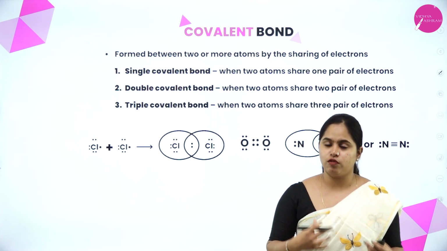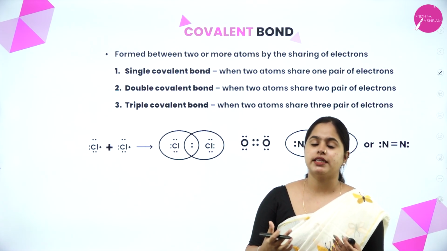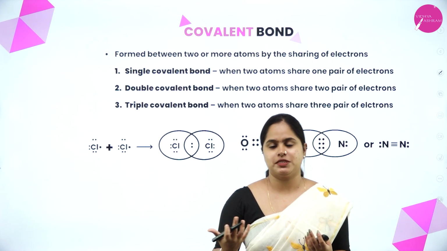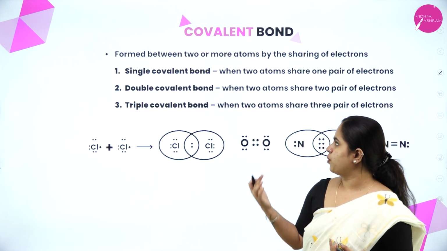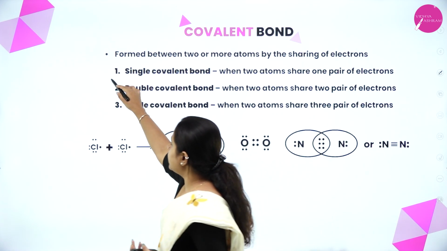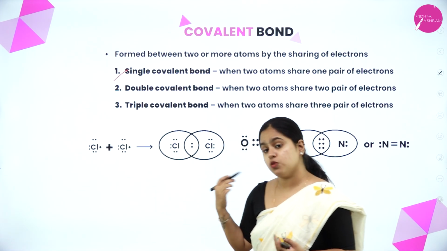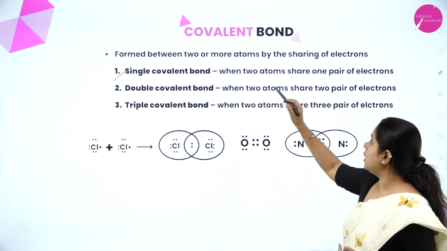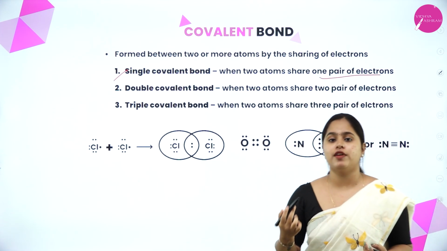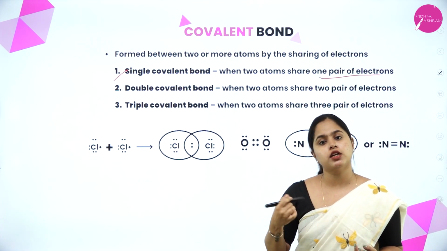We know that covalent bonds are formed by the sharing of electrons between two atoms. The first one is the single covalent bond. What is a single covalent bond? When two atoms share one pair of electrons, they form a single covalent bond.